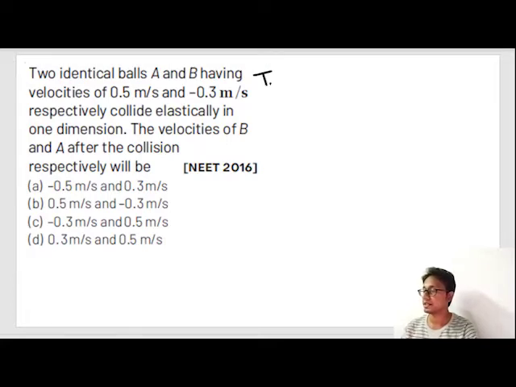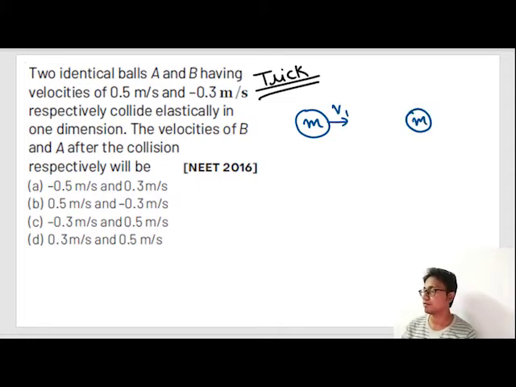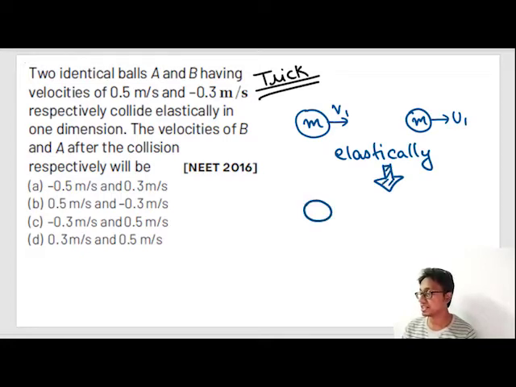Now remember the trick. The trick here is when two equal masses are colliding. Suppose this one is colliding with V1 and this one is U1, and they collided elastically. After collision, both the masses change their velocity.